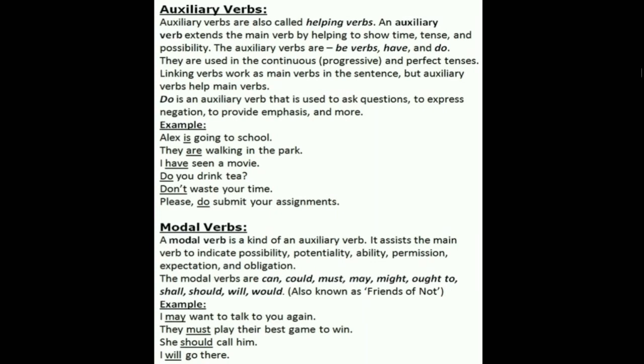Linking verbs work as main verbs in the sentence, but auxiliary verbs help main verbs. Do is an auxiliary verb that is used to ask questions, to express negation, to provide emphasis, and more. Few examples: Alex is going to school. The main verb is going. Is is the helping verb, I mean auxiliary verb. They are walking. The main verb is walking. The helping verb is are.